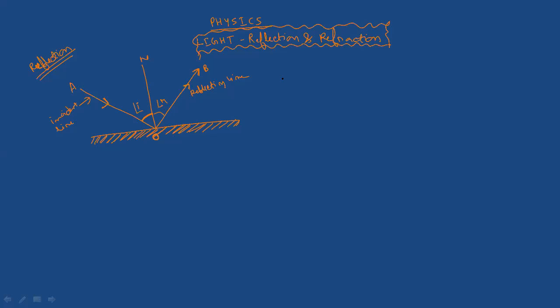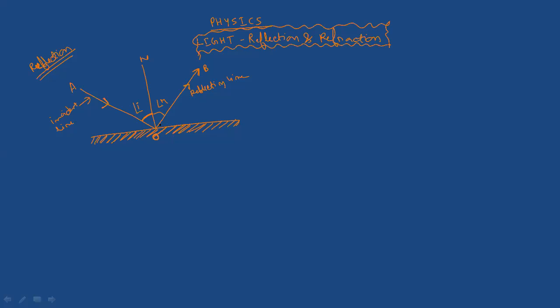And always remember, there are three laws of reflection. One is that the incident ray, the reflected ray, and the normal, these three will lie in the same plane. This is the first law.